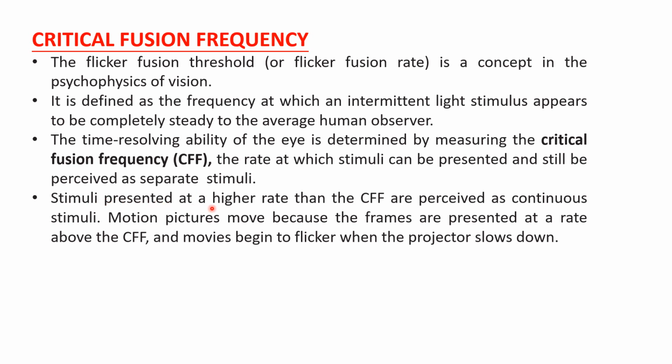Stimuli presented at a higher rate than the critical fusion frequency are perceived as continuous stimuli, like in motion pictures and movies. Because the frames are presented at a rate above the critical fusion frequency, you perceive these separate stimuli as a continuous stimulus.